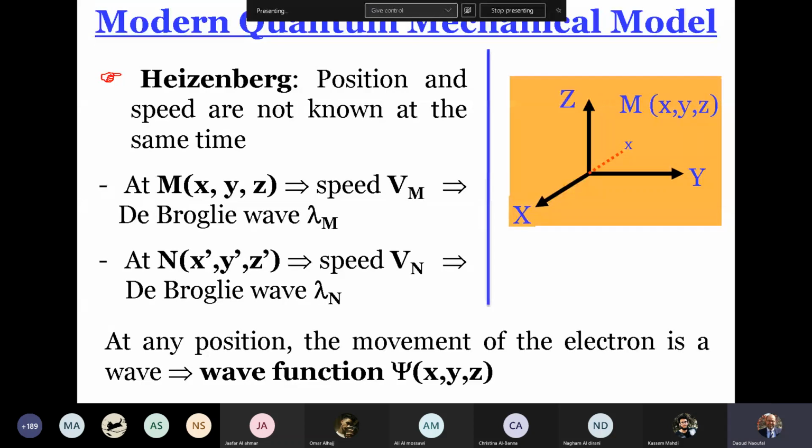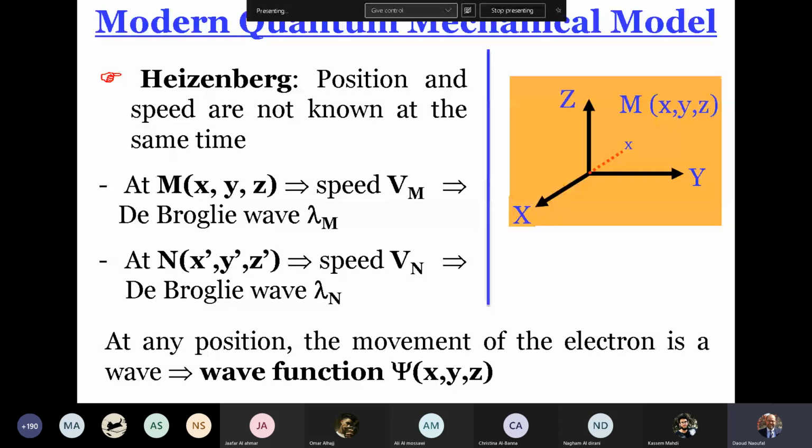With de Broglie, we say that the motion is on orbit. With Bohr, we say that the motion is in orbit. Now we say that the electron is moving around the nucleus, and we describe its motion as a wave. But lambda of this wave is different. It depends on whether the electron is in position M, N, P, or another point. So the motion of the electron around a nucleus is a wave, and lambda of the wave is different.